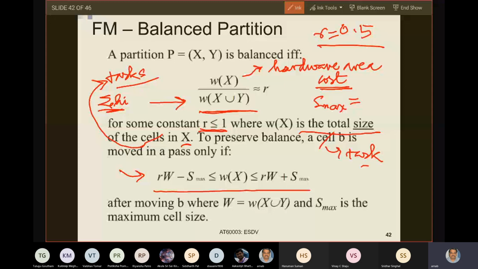Let us say that ratio is around 0.5. That means you are saying that you want half of the tasks to remain in software, half of the tasks to remain in hardware. You could have taken any other value of r depending on the problem you have. And suppose you also fix S max equals 0.15.